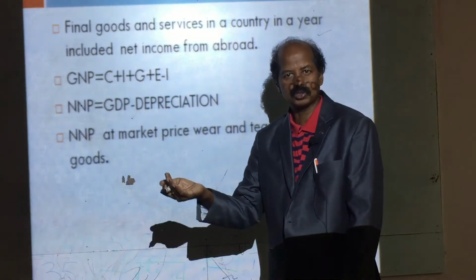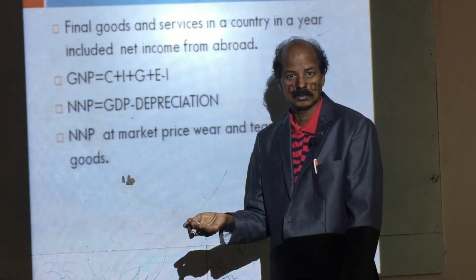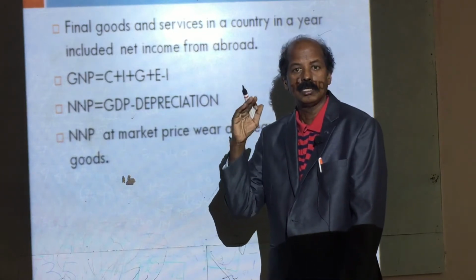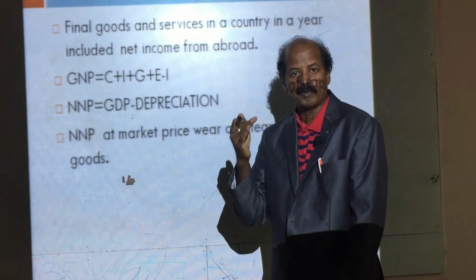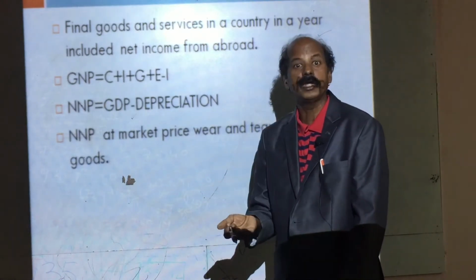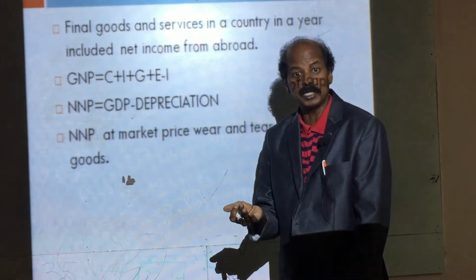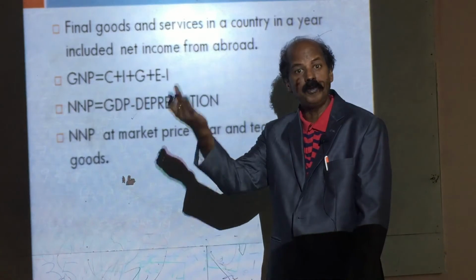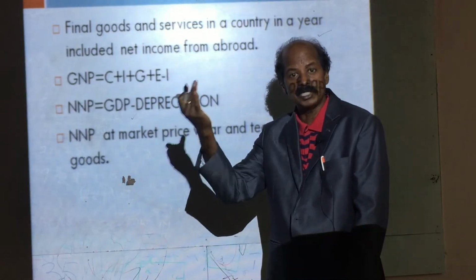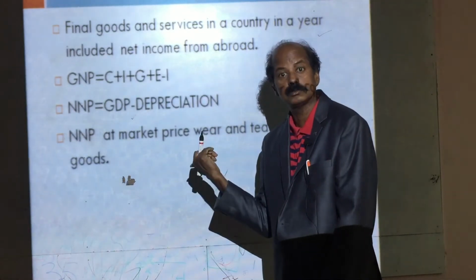When we import goods from other countries, we have to pay. The foreign companies which are working in India will send their profits to their home countries. The Indian companies which are working in other countries will send their profits to India.